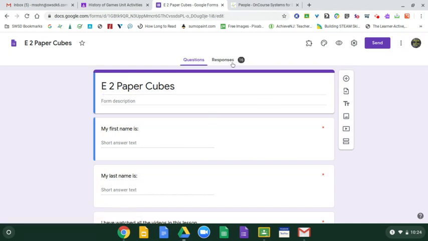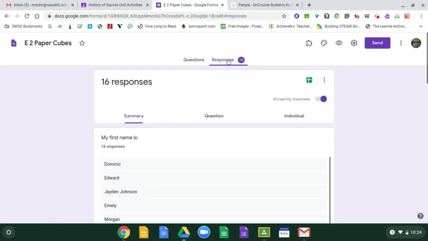I can go to responses. Notice I have 16 responses here, so a lot more people responded than actually turned in the assignment, and that's a procedural thing that I need to work on with my students.